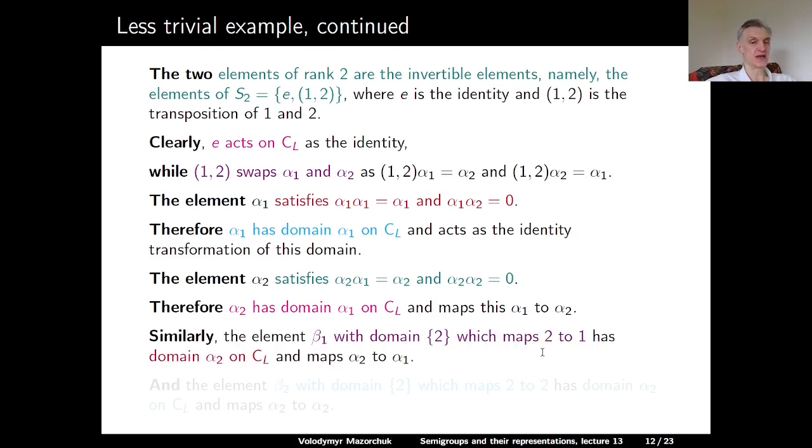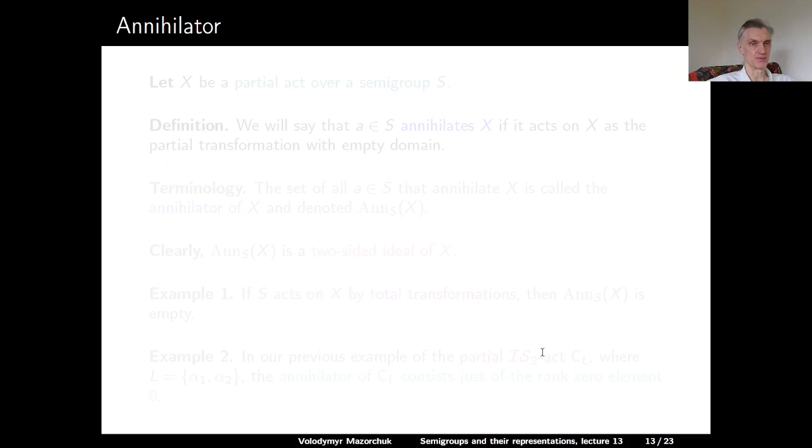Similarly, we have the element beta 1 of rank 1, whose domain is 2, and which maps 2 to 1. So this element has domain alpha 2 on CL, and it maps alpha 2 to alpha 1, because beta 1 after alpha 2 is alpha 1, and beta 1 after alpha 1 is 0. And finally, the element beta 2, which has domain 2 and maps 2 to 2, has domain alpha 2 on CL, and it maps alpha 2 to alpha 2. So this completes this example.